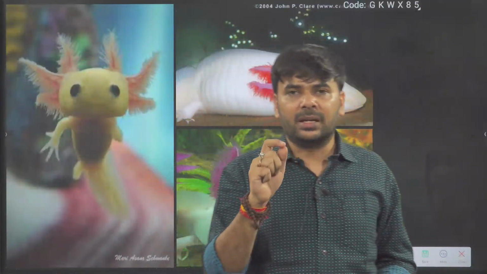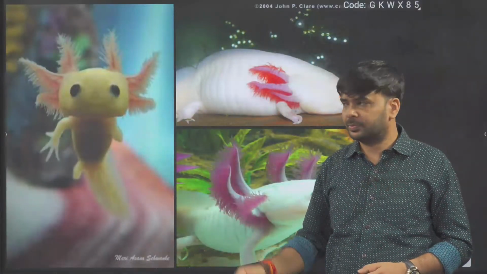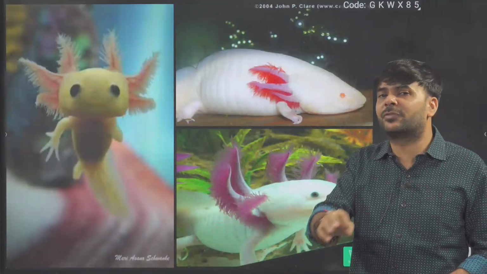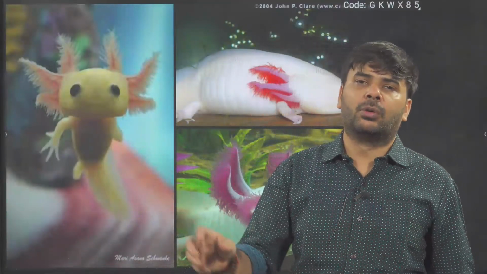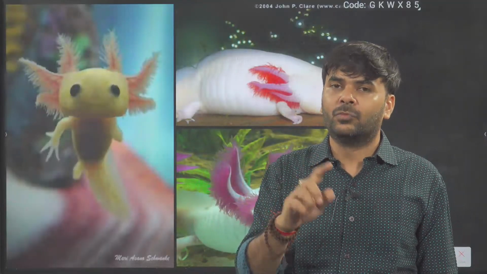And for metamorphosis, thyroid hormone is required. If thyroid hormone is absent or not secreted in the tadpole larva, no metamorphosis. Tadpole will remain a tadpole. It will grow into a large tadpole, not a frog.